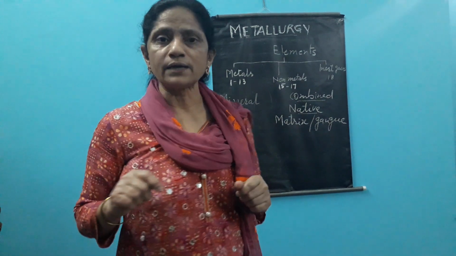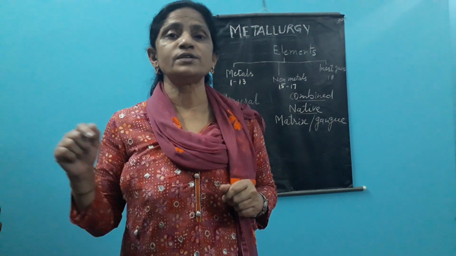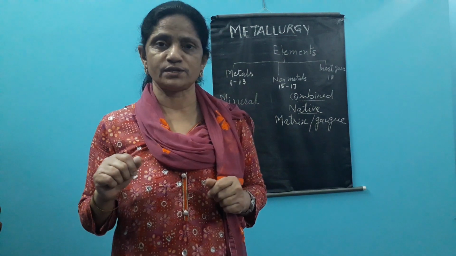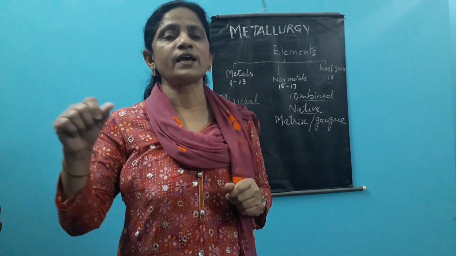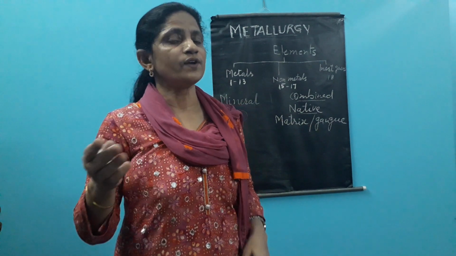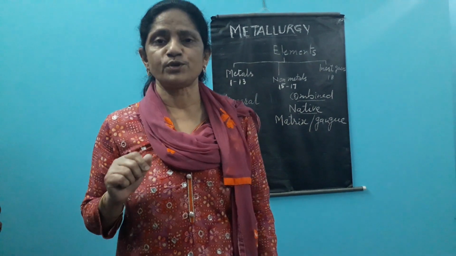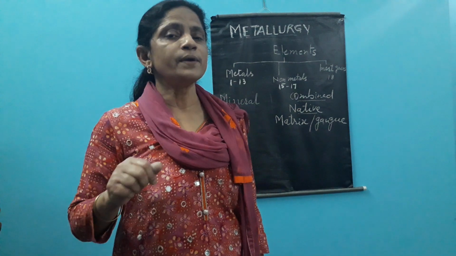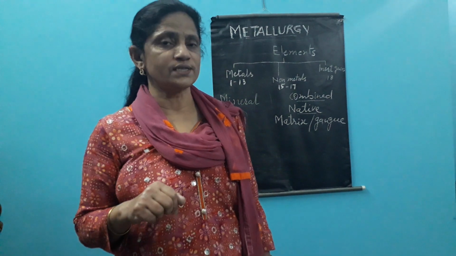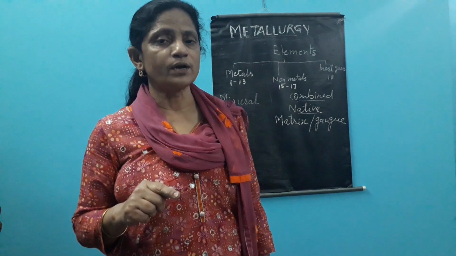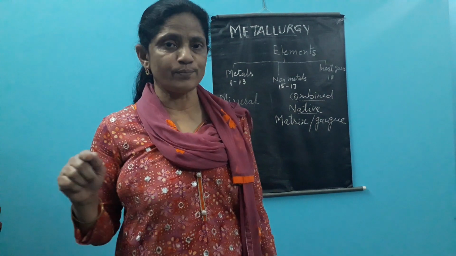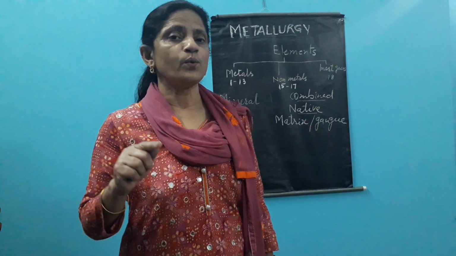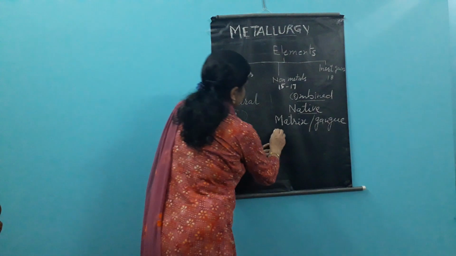So here, the earthen impurities are to be removed by physical means, and also some chemicals may be required which will remove these impurities. The chemical or the substance or the material which we use to remove these earthen impurities from the ore, we use the word flux.